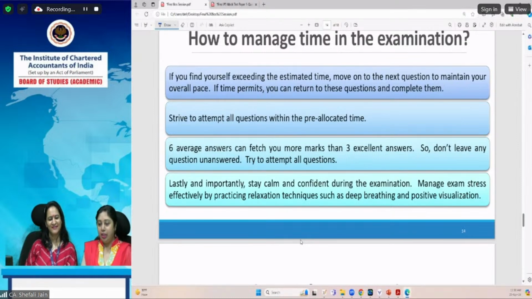As we are discussing the examination, one important thing is that when you leave the examination hall, please do not discuss the paper which is already gone. Another very important point: don't discuss any question, whether you have attempted right, whether you attempted wrong, or what was the answer. Don't check it in the study material or any notes which you have. You don't have to check the answer.